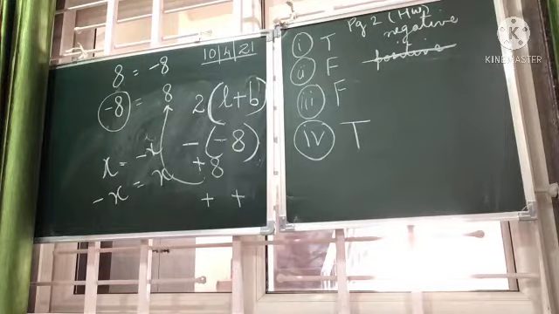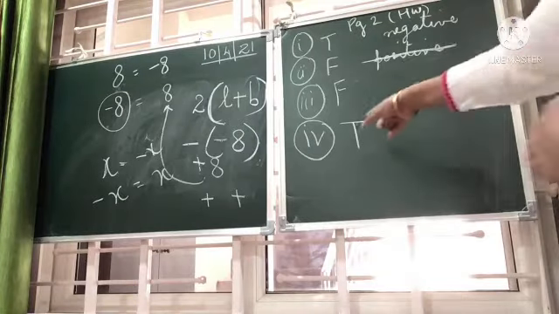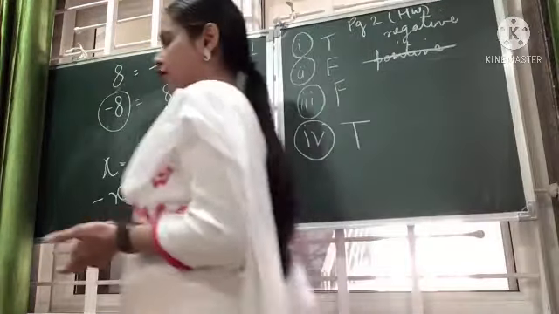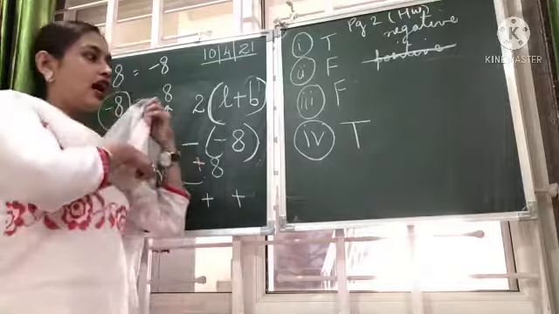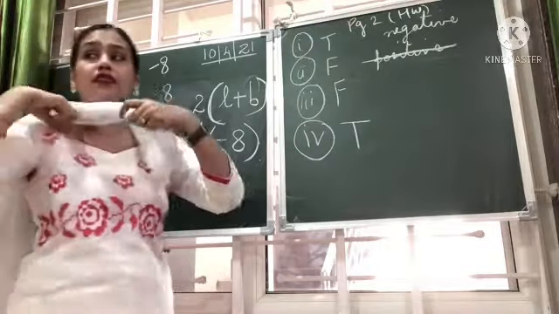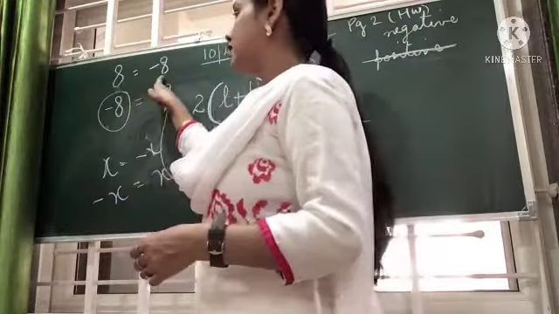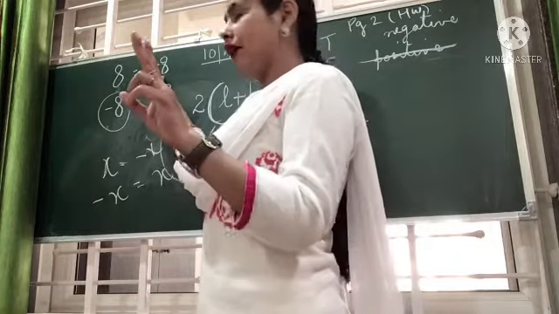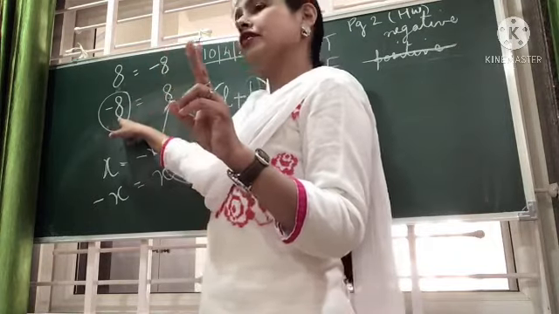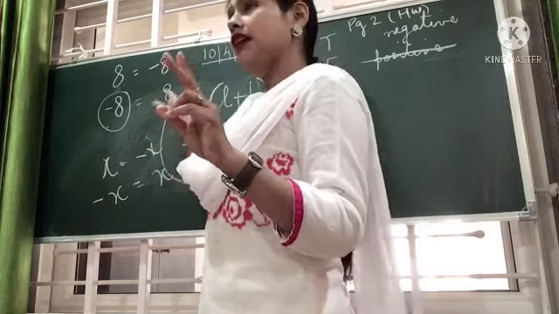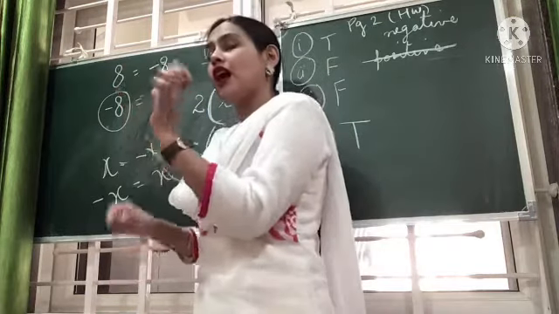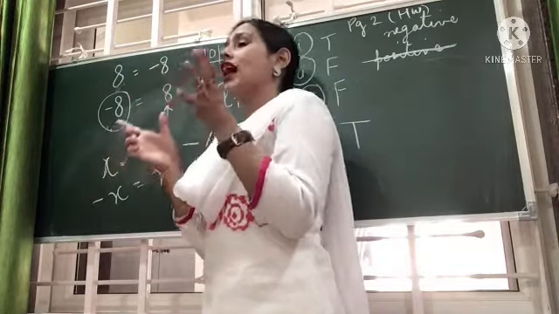So, children, we are doing the 4th true false here, where it is asked the additive inverse of 8 is minus 8. And the second part is asking the additive inverse of minus 8 is 8. So, a new term which we are coming to know is additive inverse.